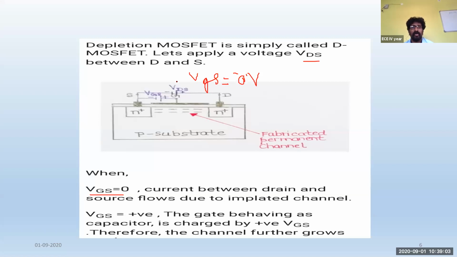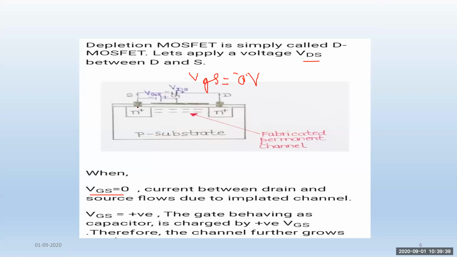First, we'll apply some positive voltage and see what happens, and later we'll see what happens if you apply a negative voltage. Whenever you apply a positive voltage, the gate will behave as a capacitor. Whenever VGS, the voltage between the source and gate, is positive, the gate behaves as a capacitor. What is a capacitor? A capacitor is nothing but a parallel connection of two metal plates. Whenever two metal plates are brought in parallel fashion, we call that construction a capacitor.